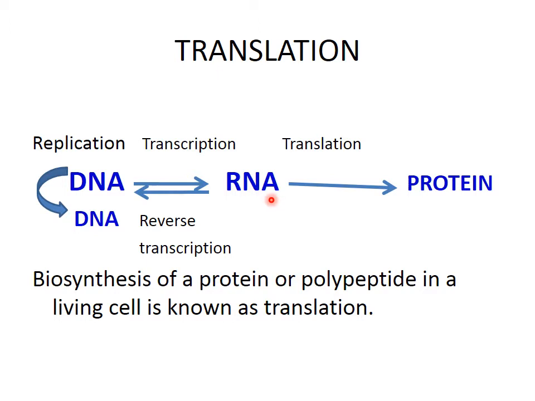When this RNA forms protein, or translates its information in the form of protein, this process is known as translation. So biosynthesis of protein or polypeptide chain in a living cell is known as translation.